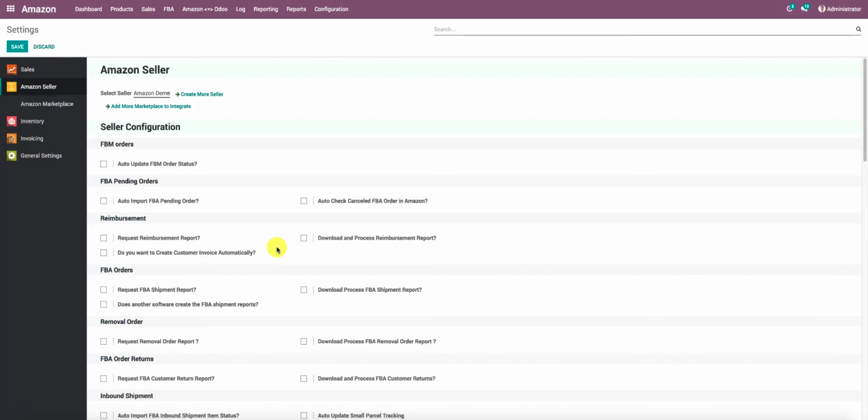So we have seen how to set the tracking reference numbers individually as well as in terms of setting them with the packages. Then we have seen how we can update the order status of FBM orders to Amazon. One way is the automated process. The second one is the manual process.